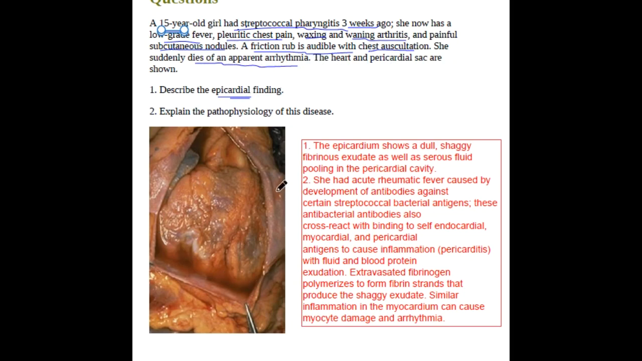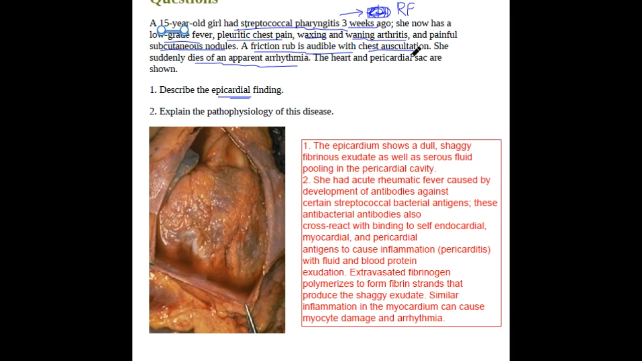If you see, this finding is dull and shaggy, with serous pooling and also fibrinous material. This all is fibrinous exudate which is seen. See here, what is happening is the patient has streptococcal pharyngitis, which has resulted in pleuritic chest pain, which is nothing but it has progressed to rheumatic fever.